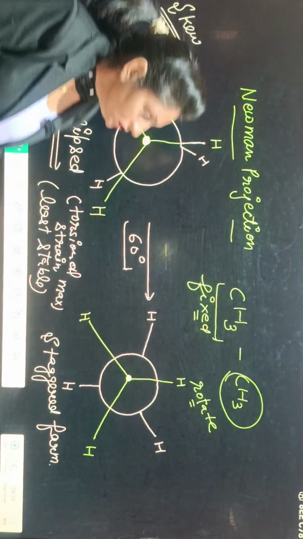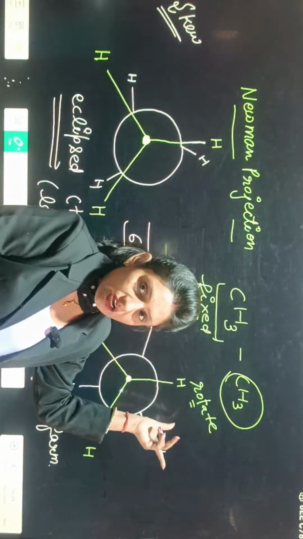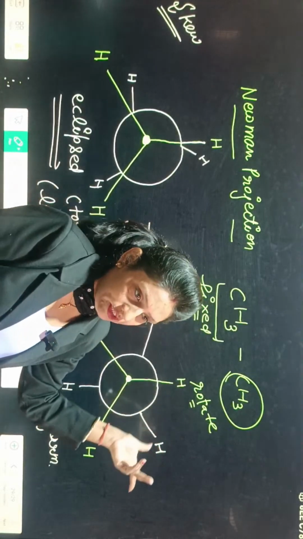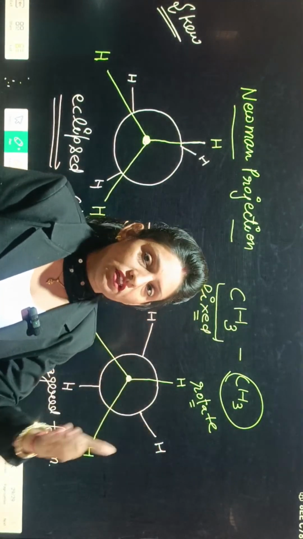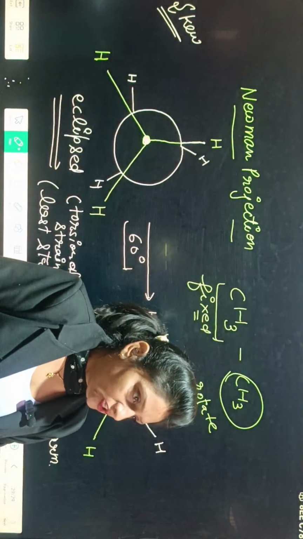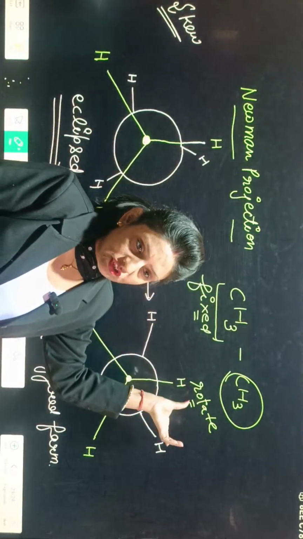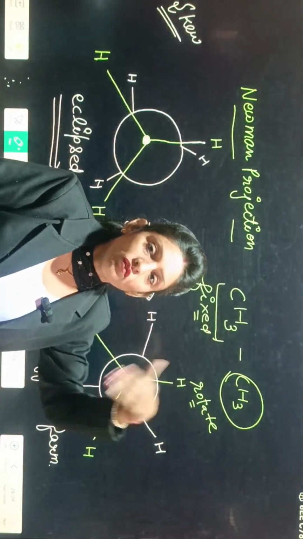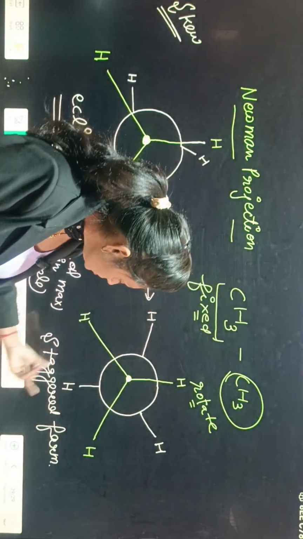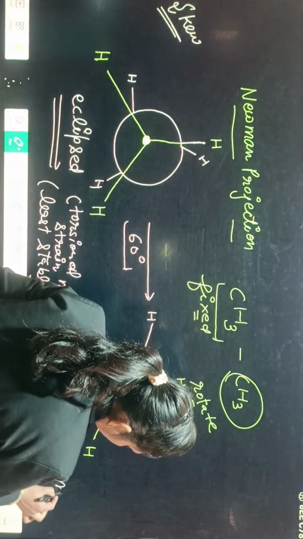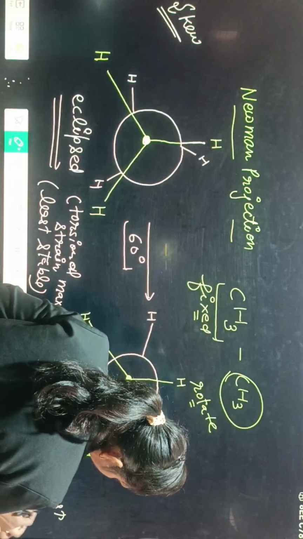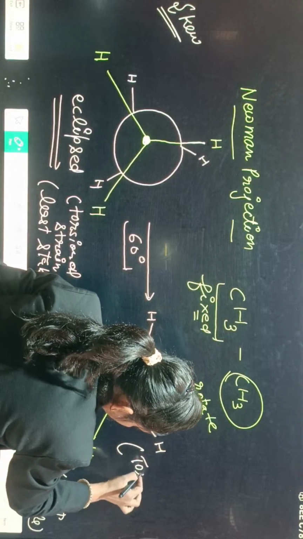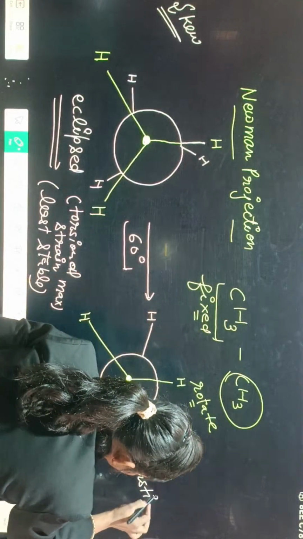Clear? But यहाँ जो हमारे हाइड्रोजन्स हैं, they are already maximum repelled. Maximum repulsion is already taking place here. So possibility of further repulsion is minimum. क्लियर या नॉट? सो फर्दर रिपल्सन की यहाँ पर पॉसिबिलिटीज नहीं है, क्योंकि हमने पहले से ही दोनों के हाइड्रोजन को इतनी डिस्टेंस पे रखा है जितना वो मैक्सिमम जा सकती थी. ओके, सो it is the most stable and it has minimum torsional strain.